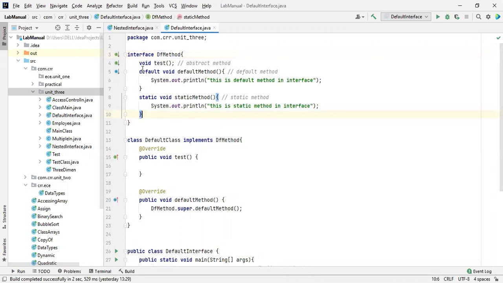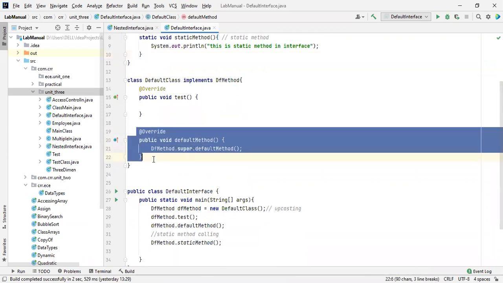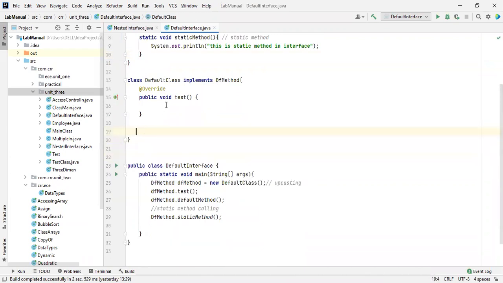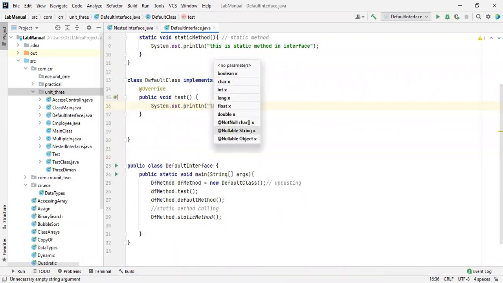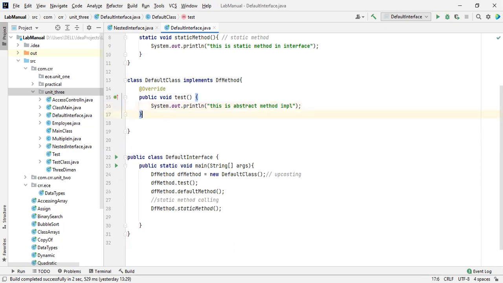So for accessing the default method, let me delete this. Okay, this is the abstract method. Sorry, that was a spelling mistake. Abstract method implementation. Okay.